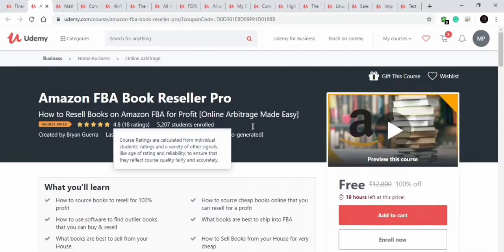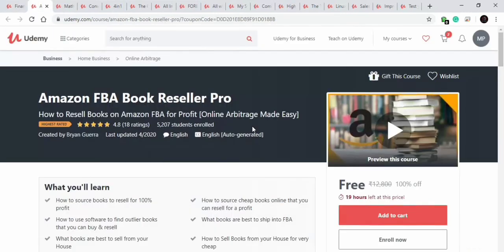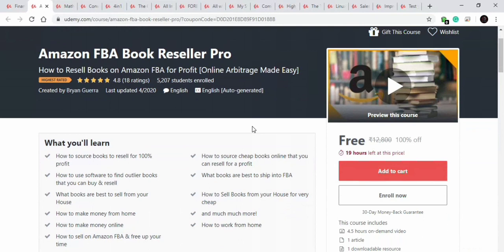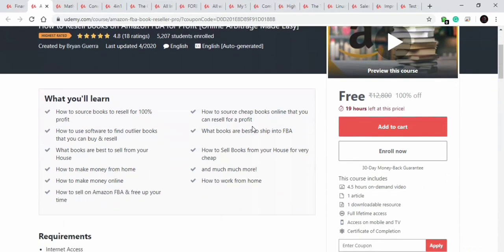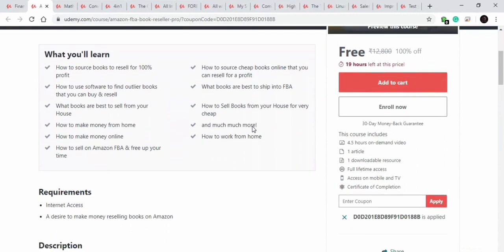Now let's move to our next course. Our next course is on Amazon FBA Book Reseller Pro. So in this course you will learn how to do online arbitrage, how to procure books from the very cheap price and sell it on a higher price, and how you can earn a passive income and start a part-time business from home. So good course, approximately about 5 hours, available for free for only 19 hours.